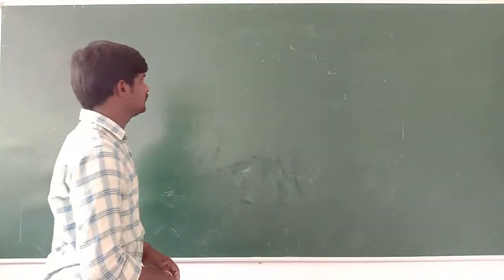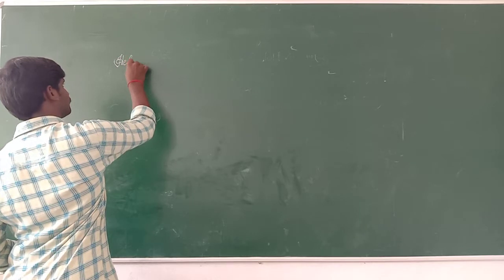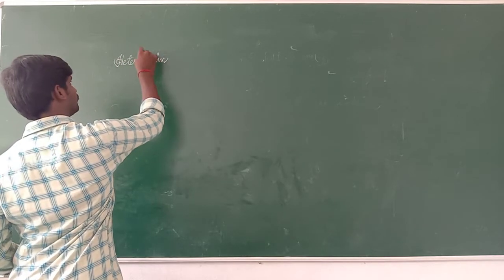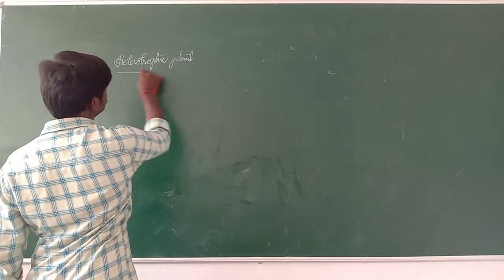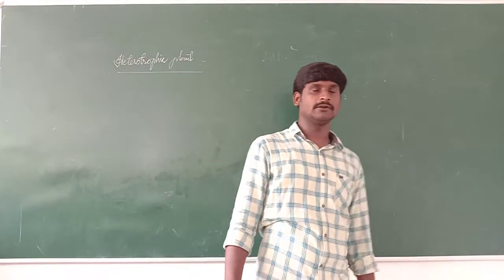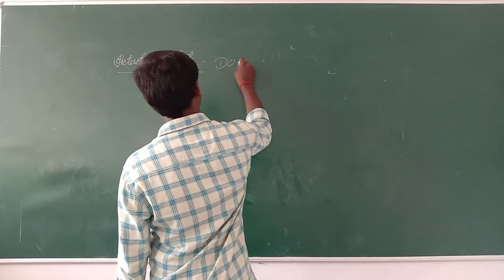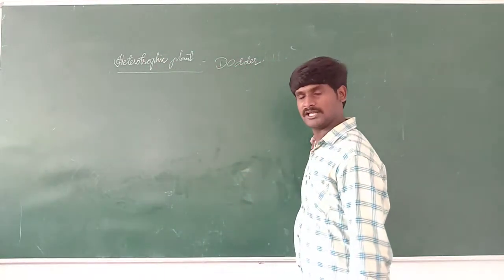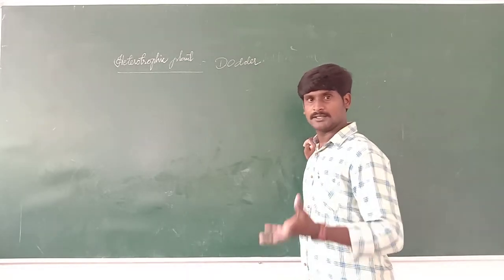Heterotrophic plant. Now I will tell you one example. A heterotrophic plant is called dodder. Dodder is one type of heterotrophic plant. These plants cannot prepare their food. Why? Because they don't have leaves.